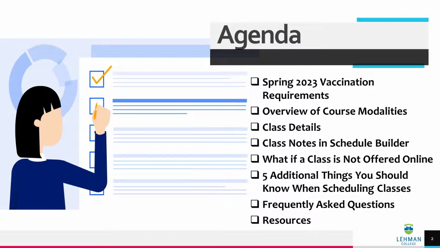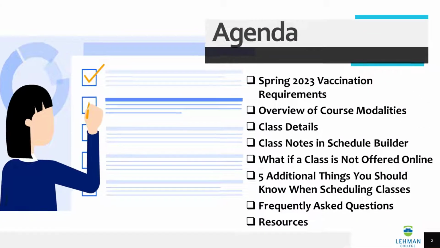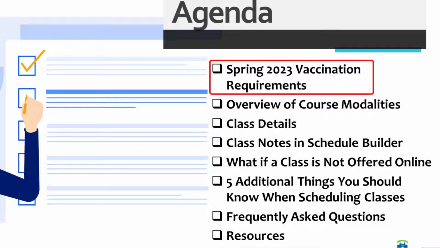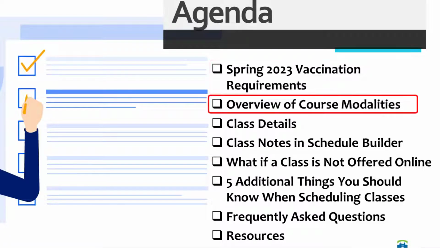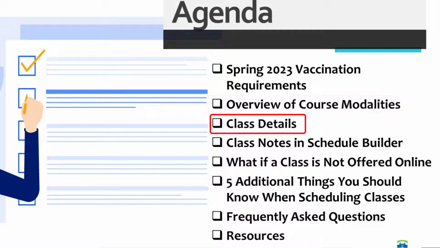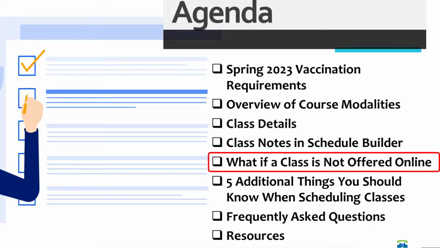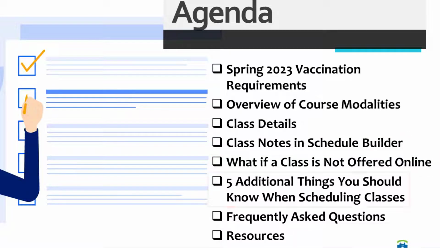On today's agenda, we will review the following: Spring 2023 vaccination requirements, an overview of the course modalities, class details, class notes and schedule builder, what if a class is not offered online, 5 additional things you should know when scheduling classes, frequently asked questions, and lastly, resources that are at your disposal.